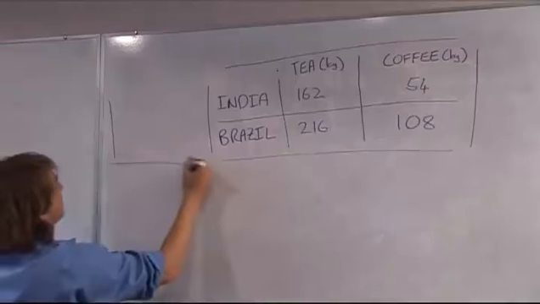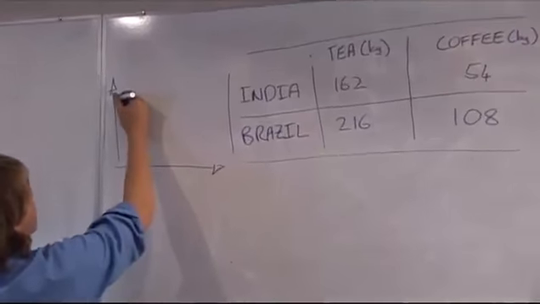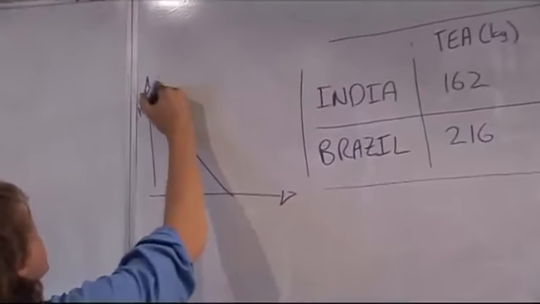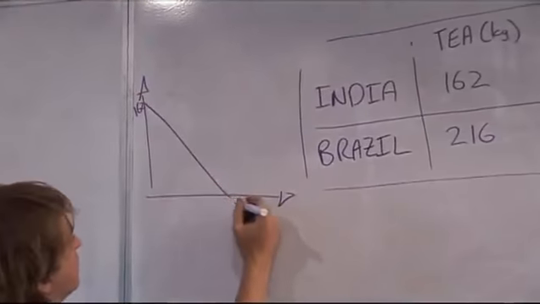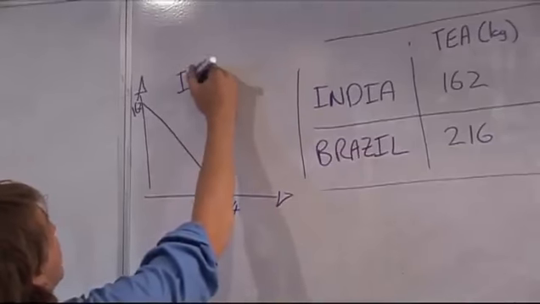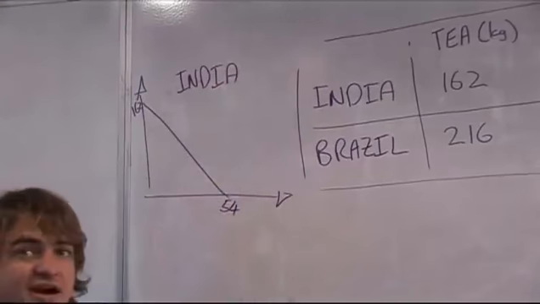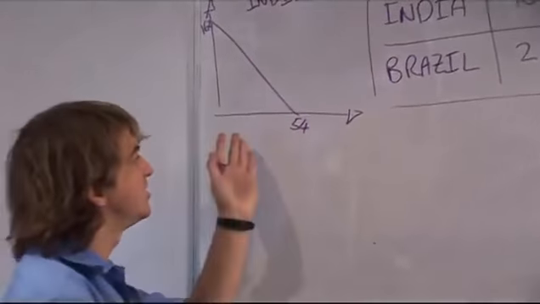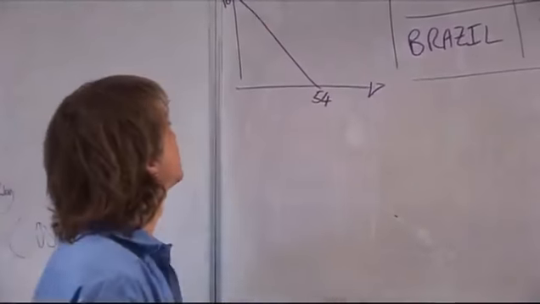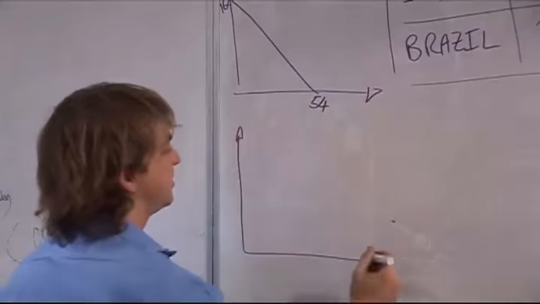That illustrates a production possibility frontier such as this. That's 162. This is 54. This is India. Notice the straight line in the production possibility frontier illustrating constant opportunity costs. And the same thing for Brazil. You can work out their production possibility frontier.